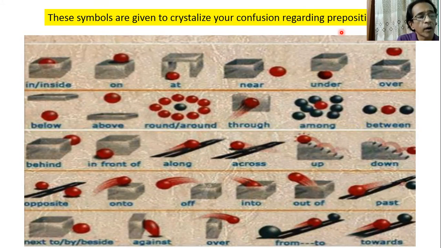Then again we use "by" to mean according to: we call her by name. We sell things by the kilogram. Then again, "against." Say the ball is against the wall. That means something kept in support of the wall, or attached to the wall. Say, I am leaning against the wall, or I am standing against the wall.